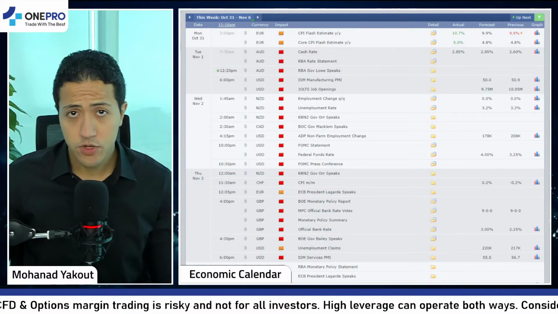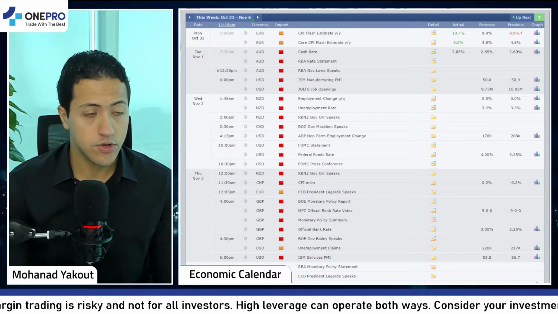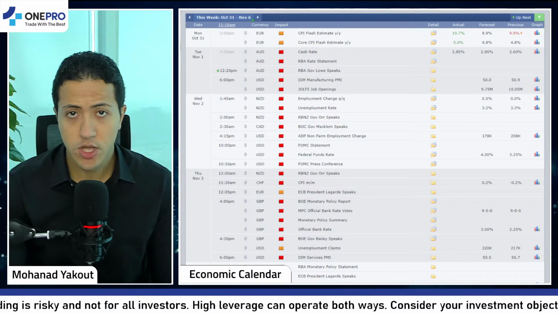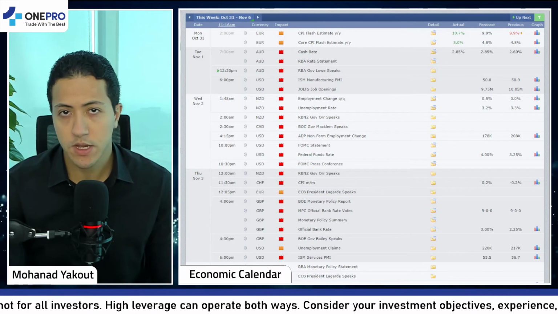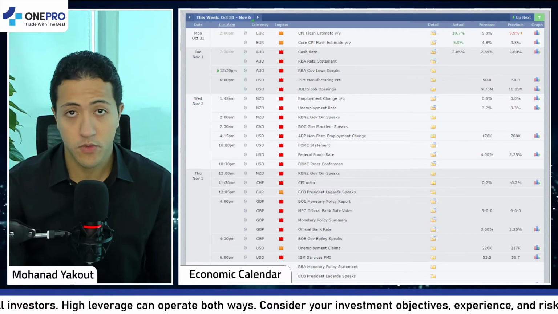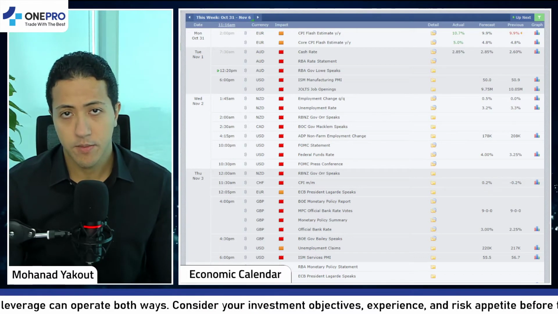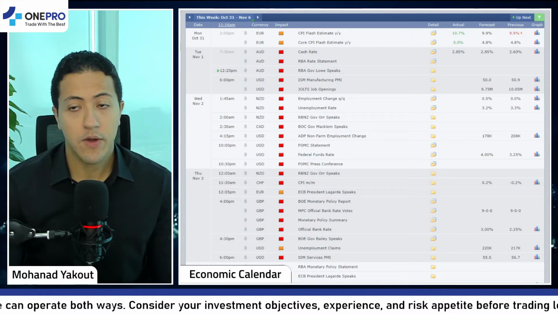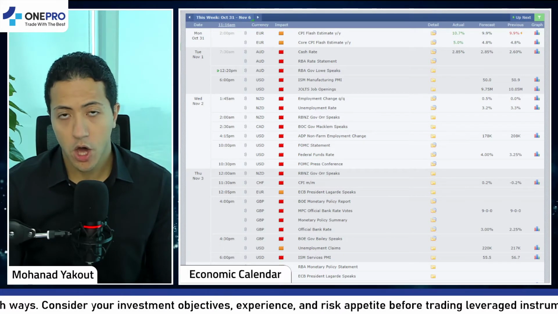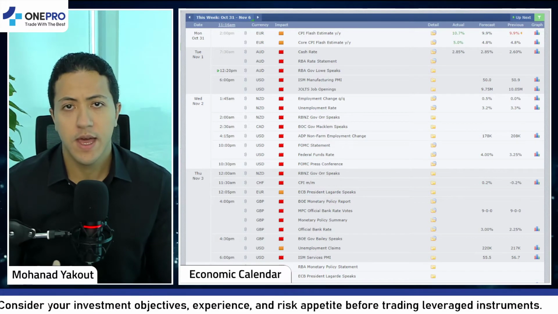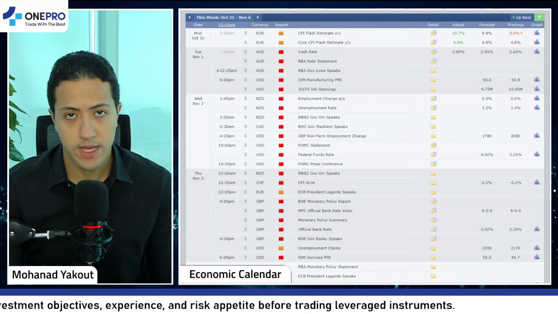The economic agenda for today, the 1st of November, shows basically that we had the Reserve Bank of Australia interest rate decision during the Asian session. We mentioned this during yesterday's live analysis session, and we mentioned that market expectations are around 25 basis points of a rate hike on the Australian dollar. Basically, the decision came exactly as the market expectations, and we had a rate hike from 2.60% to 2.85% on the Australian dollar. So basically we didn't have much of a big move or a volatile move on the Australian dollar. It was just the normal expected range.